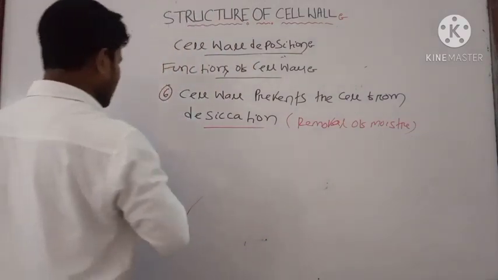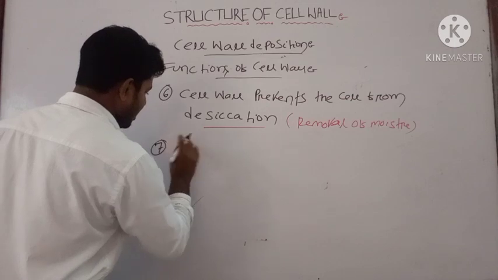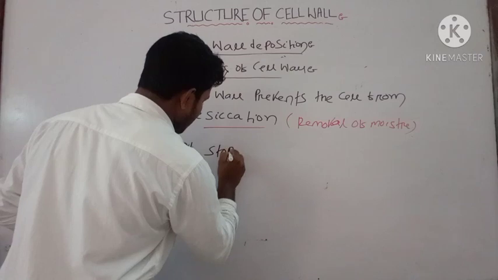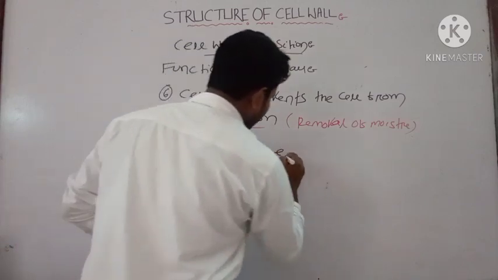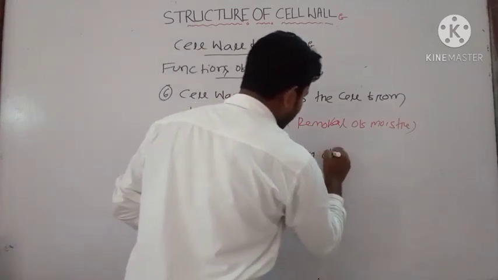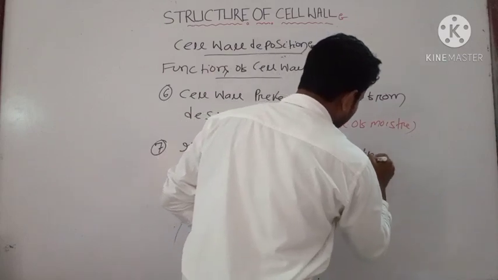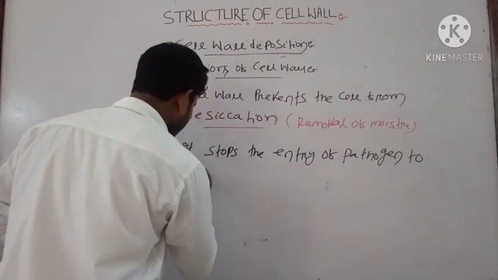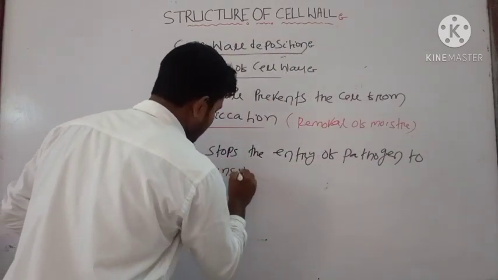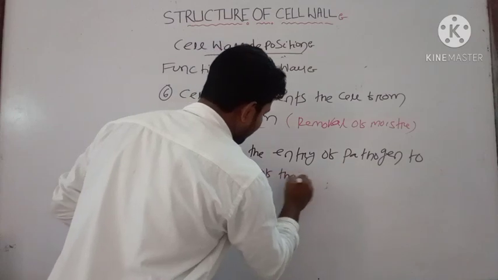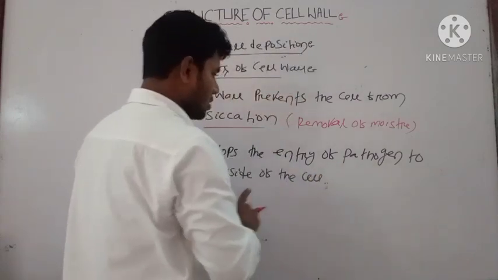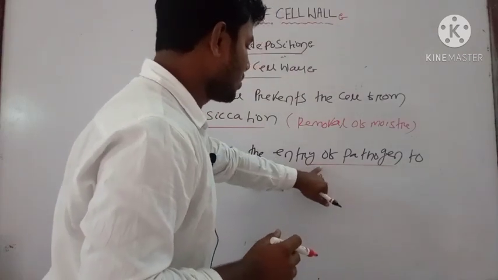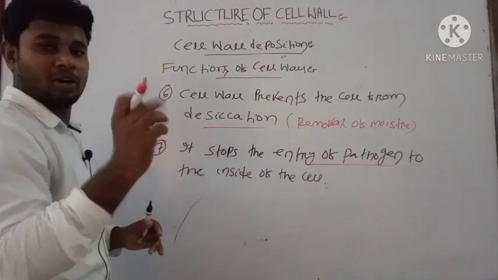Then the next one: the presence of the cell wall stops the entry of pathogens to the inside of the cell. Thereby it protects the cell from foreign pathogens.